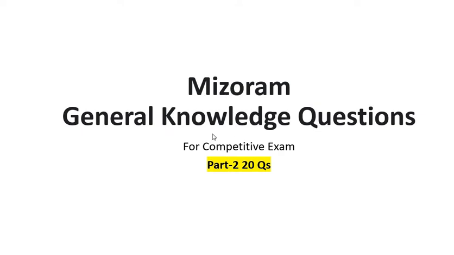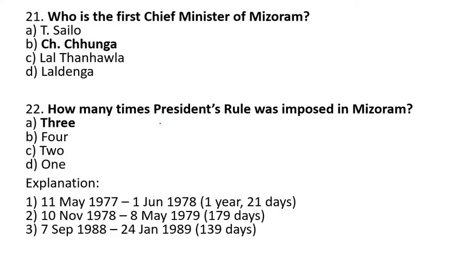Mizoram General Knowledge Questions for Competitive Exam Part 2. Who is the first Chief Minister of Mizoram? Chhunga. How many times President's rule was imposed in Mizoram? 3 times. 1977, 1978 and 1988.